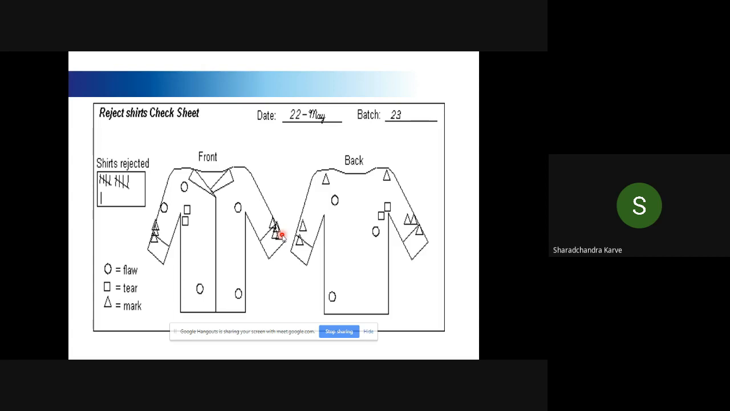Now, what is the beauty of these 7 QC tools? It is not that you will only use one tool and get rid of the problem. If you get a problem, you may have to use 2-3 tools in a different sequence. Here, you had a data collection check sheet, and you come to know that there is a mark coming up on the sleeve. Then you go and map the process, which is the first tool, and understand why I am getting a mark on the sleeve. That is the next step of process mapping.